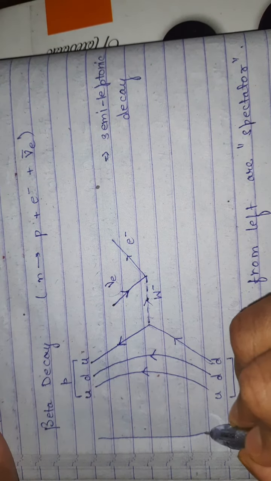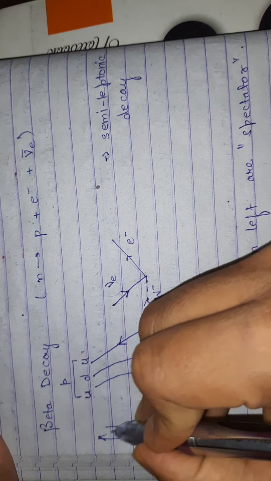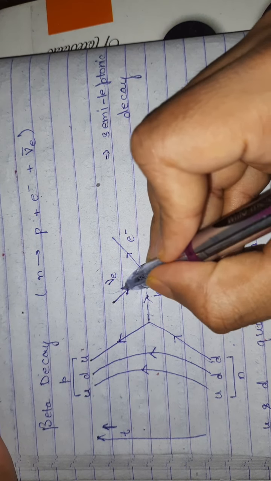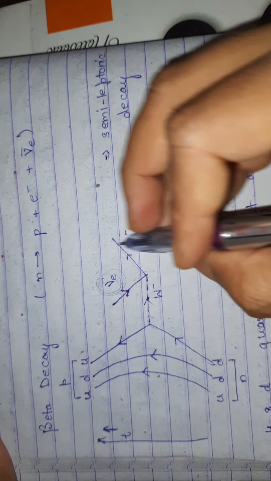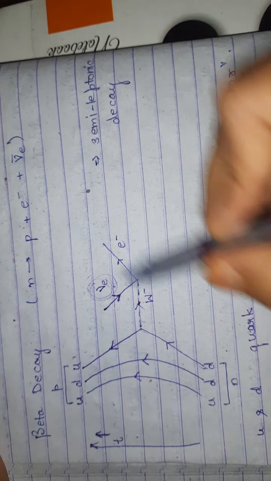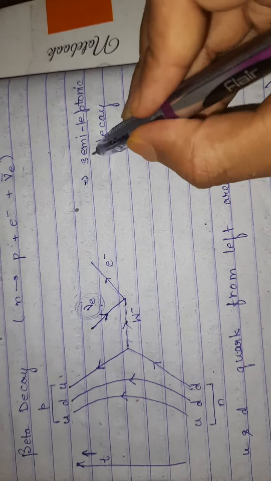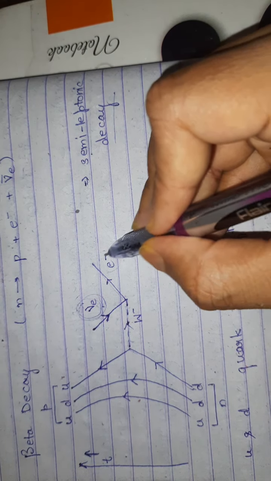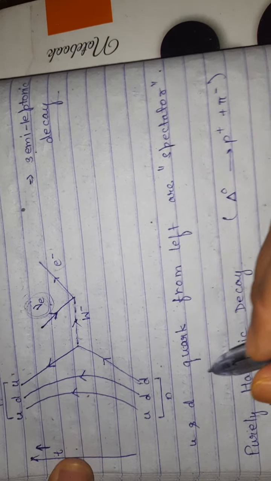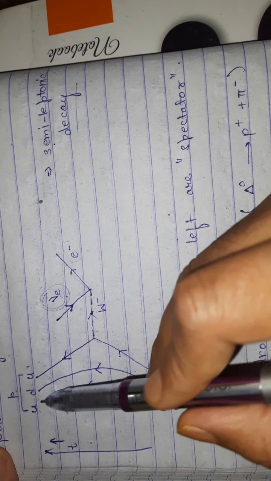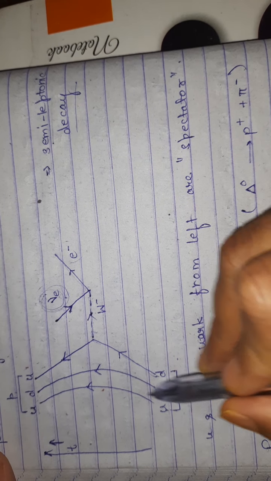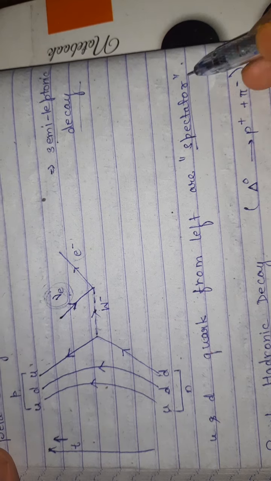Remember, this is the time axis which is going forward in upward direction. Now if there is a sign in backward direction, then this is antiparticle. So this is actually antineutrino. So this is the reaction and this is the representation. It is also called semi-leptonic decay because of the involvement of leptons and hadrons. Now to say it very clearly, there are two quarks which are doing nothing, they are simply sitting, and these two quarks U and D are called the spectator quarks.